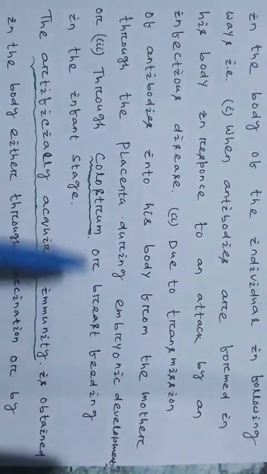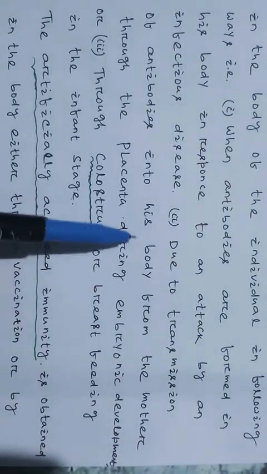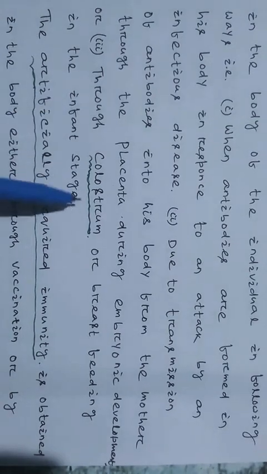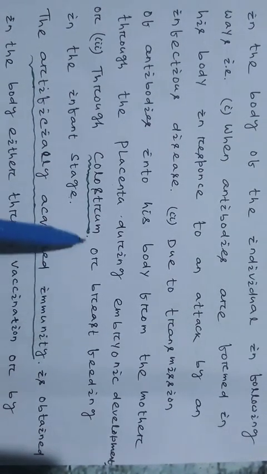Number two is due to transmission of antibodies into his body from the mother through the placenta during embryonic development. Number three is through colostrum, a protein present in breast milk, during breastfeeding in the infant stage.